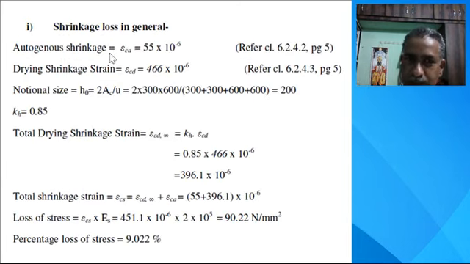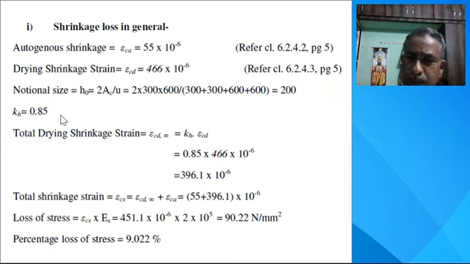Then shrinkage loss in general, first case. Autogenous shrinkage we have taken from IS 1343 year 2012, clause number 6.2.4.2, page number 5. Epsilon Ca is equal to 55 into 10 raised to the power minus 6. This was already discussed in the last lecture. Similarly, drying shrinkage strain epsilon Cd is equal to 466 after interpolation into 10 raised to the power minus 6. We have used the same page number 5.